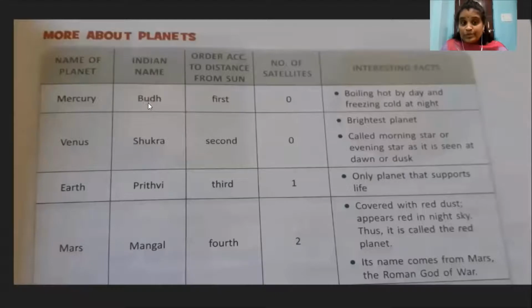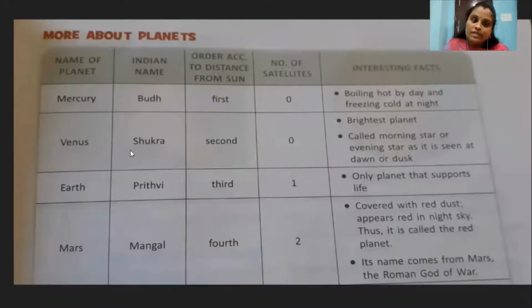Here, Mercury, Indian name Budh, and it is the first planet. Number of satellites 0, means no satellites. Boiling hot by day and freezing cold at night. It is an interesting fact about Mercury. It means it's extremely hot during daytime and extremely cold at night time.